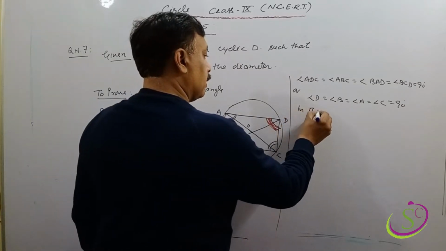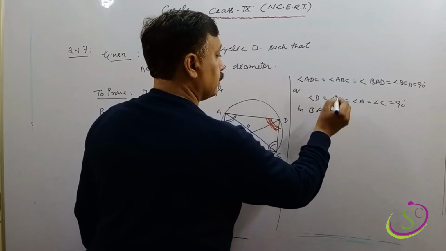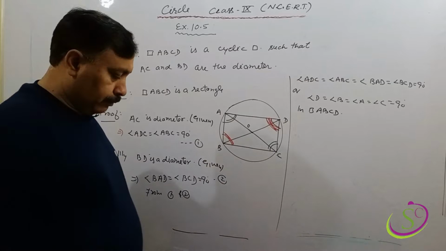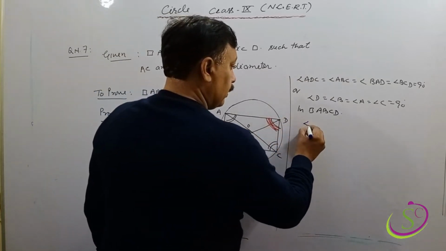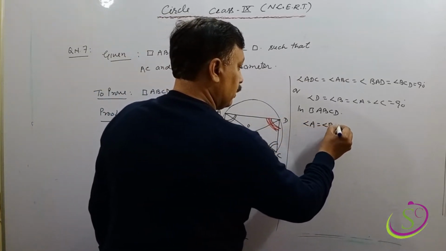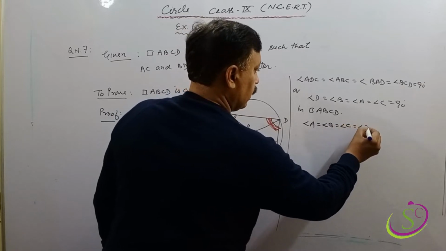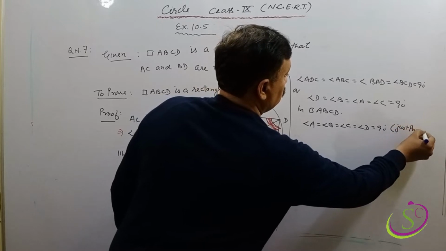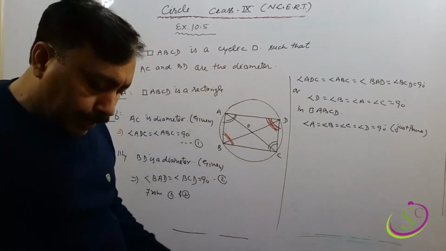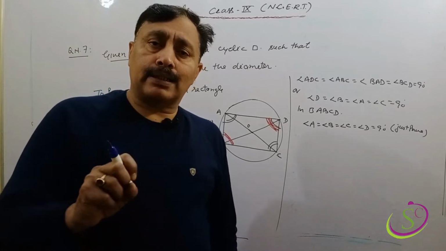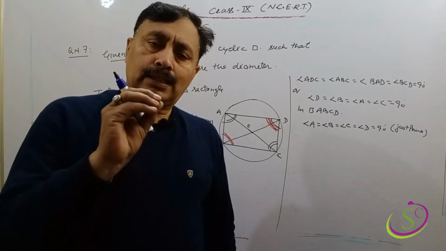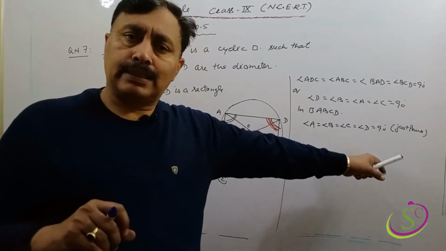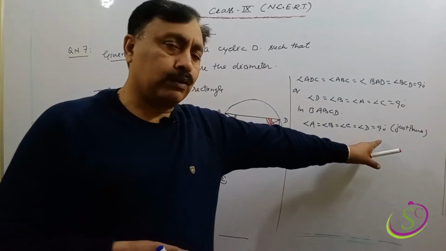In quadrilateral ABCD, as given, you will see angle A equals angle B equals angle C equals angle D, equal to 90 degrees. Just proved. And we know that a quadrilateral in which all the angles are 90 degrees, like angles A, B, C and D, is a rectangle.